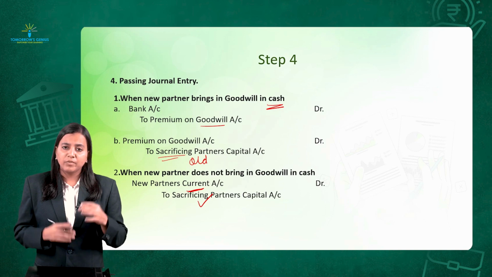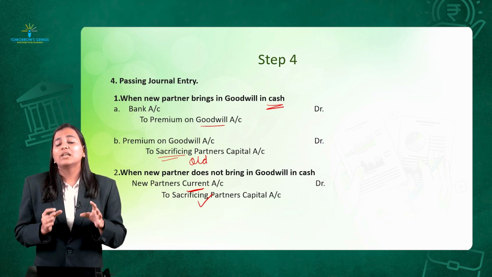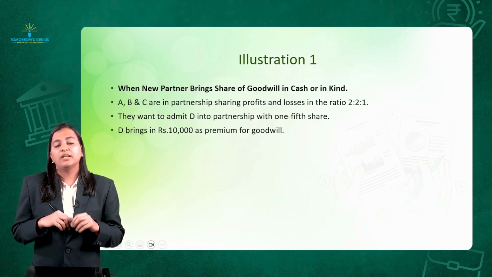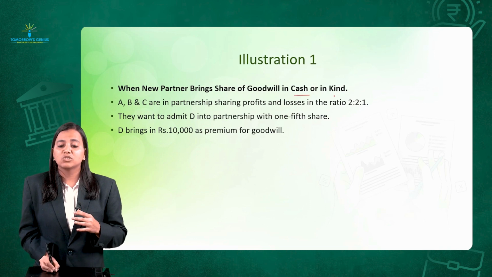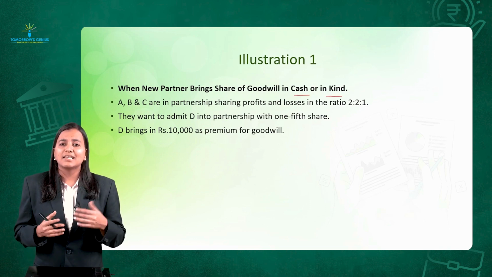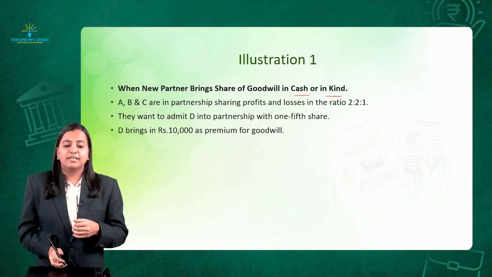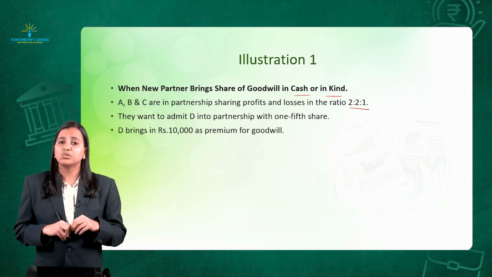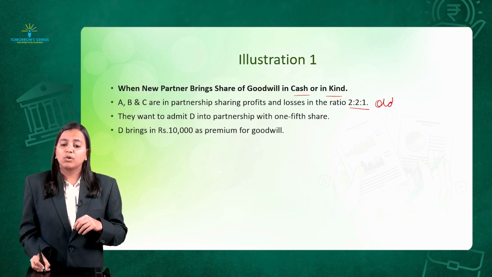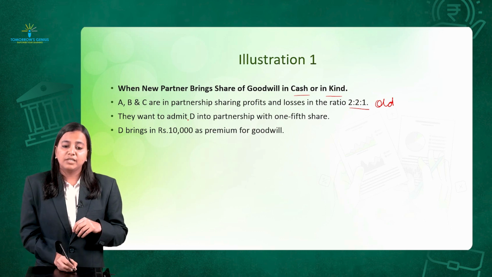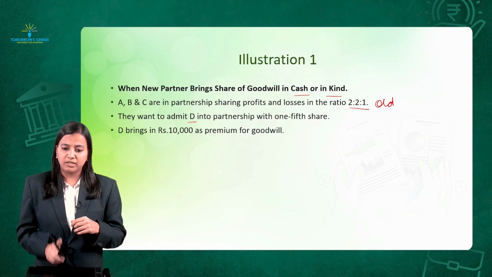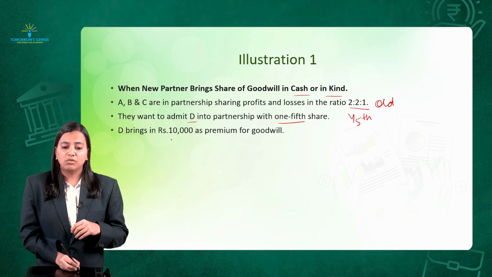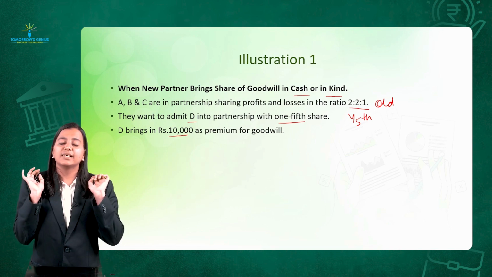Now we will solve a sum with the first method, when he brings the goodwill in cash. Let's start. Illustration number 1, when the partner brings in the goodwill in form of cash or kind. Kind in the sense of assets like machinery or something. Let's read. A, B and C are the 3 partners. Their profit sharing ratio is 2:2:1. This is their old profit sharing ratio. They admitted D as a new partner for 1/5 share. D is going to bring rupees 10,000 as premium on goodwill.